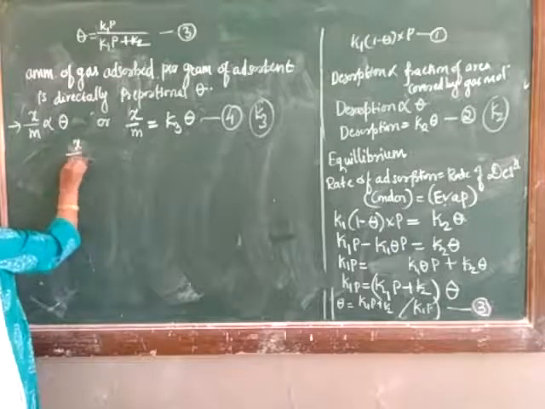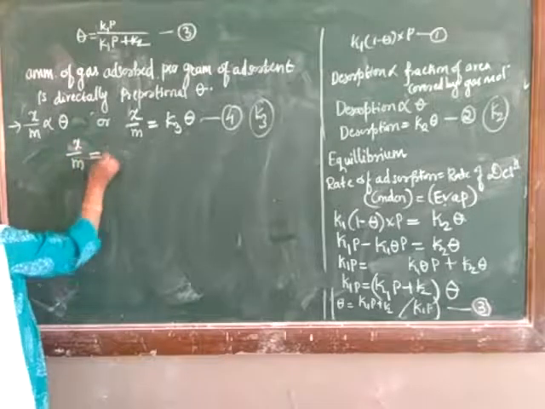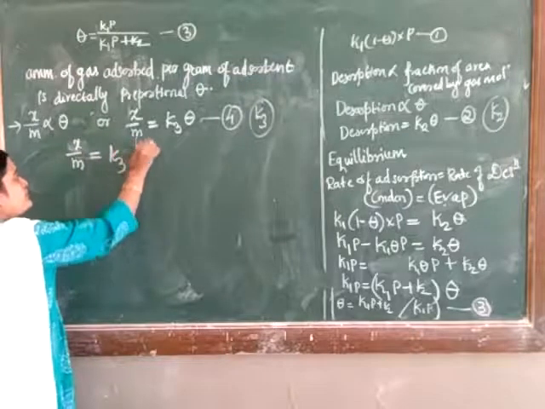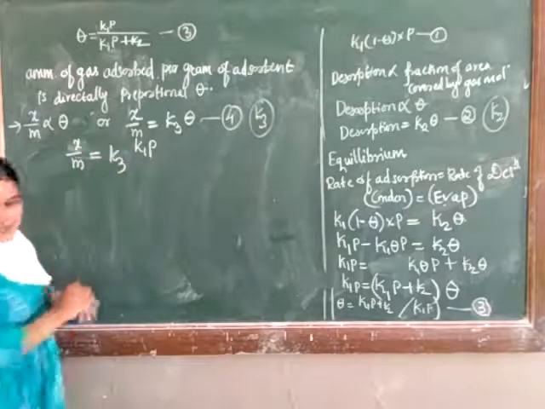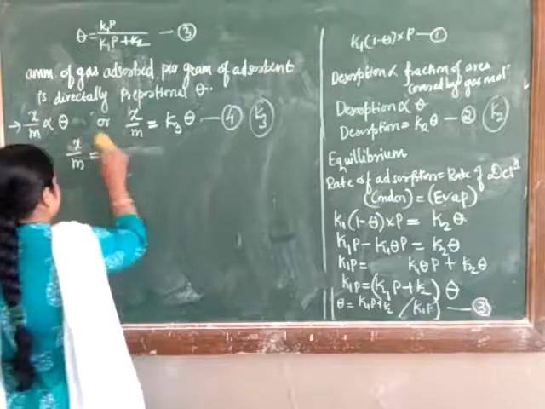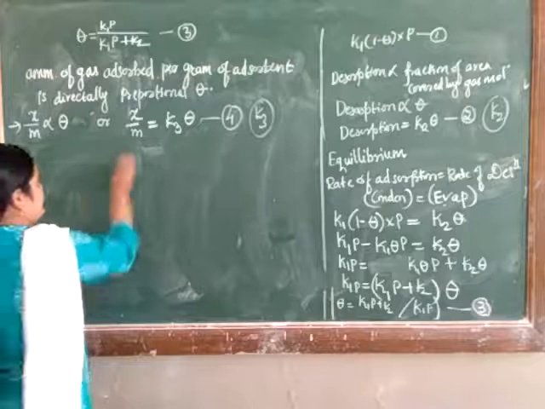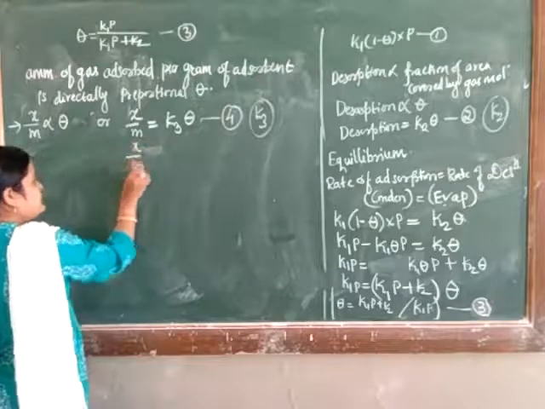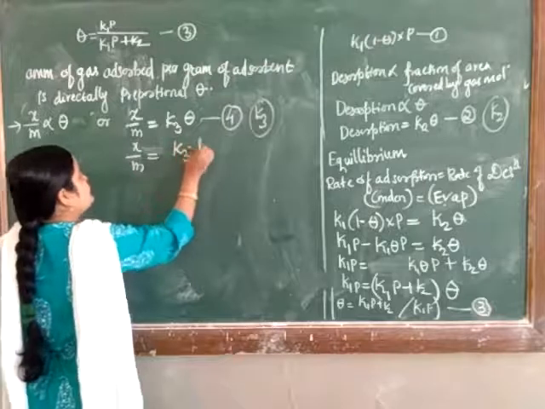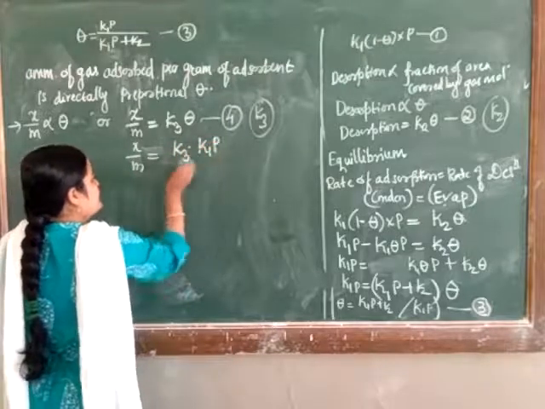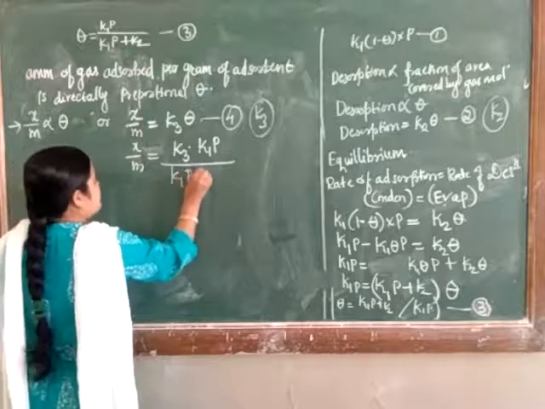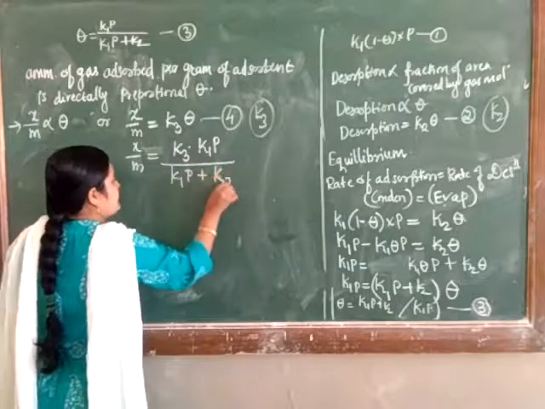x upon m is equal to K3 into K1P divided by K1P plus K2.